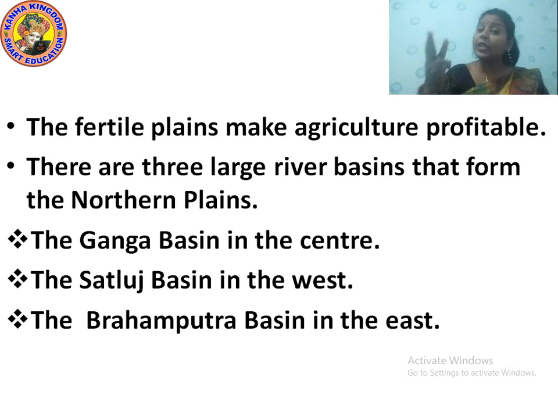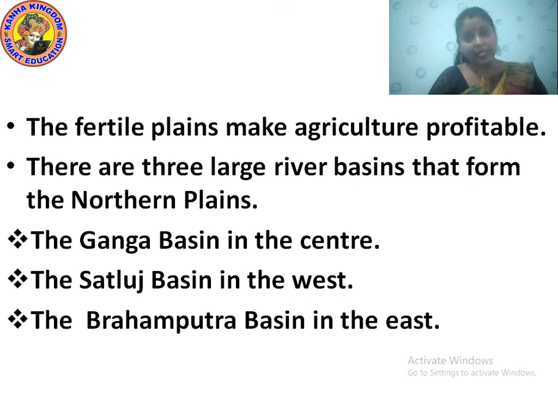There are 3 large river basins that form the northern plains. What are those? Number 1, the Ganga basin in the center, the Satluj basin in the west, and the Brahmaputra basin in the east. So the northern plains are formed by 3 large river basins.